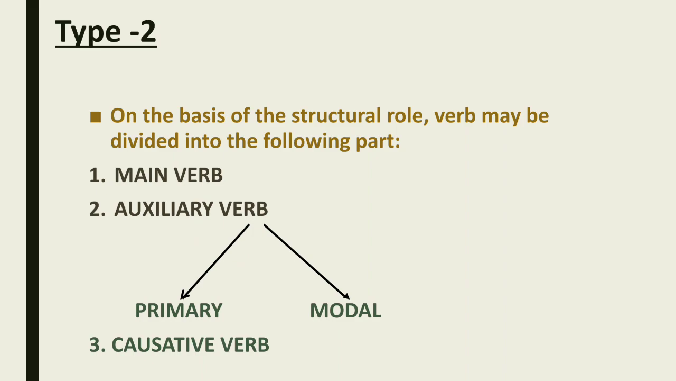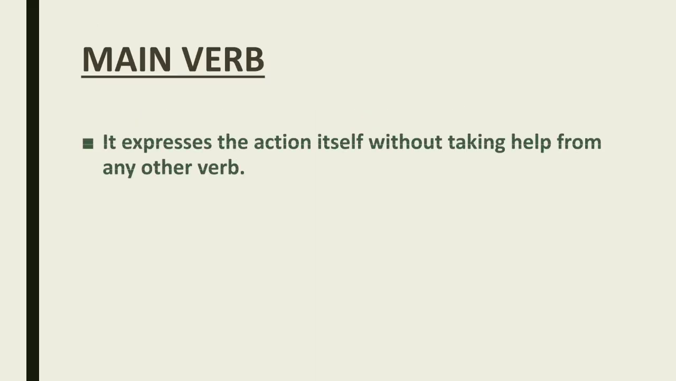See, causative verbs, this is the third type. Dear students, listen carefully: the students of 7th class will do only two verb types, that is main verb and auxiliary verbs, but the students of 8th class will also learn about causative verbs. Good. Now see the meaning.